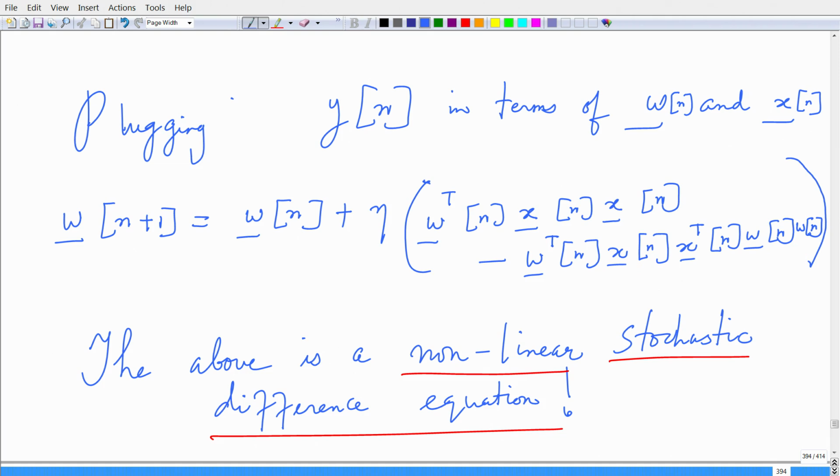So, this y squared I realized in two alternative ways. y of n is a scalar and it is realized as w transpose times x, and the other y is realized as x transpose w.